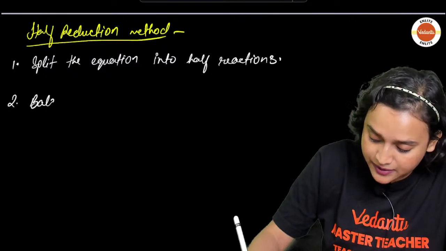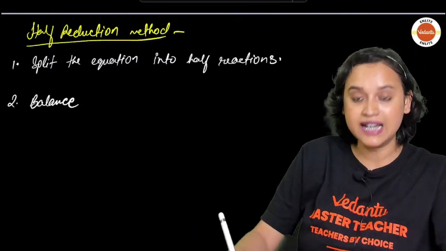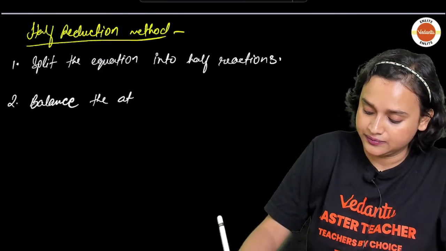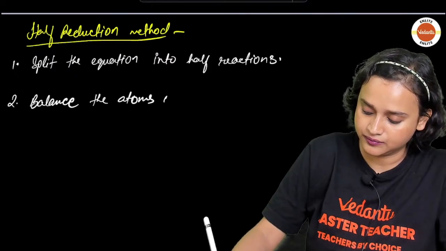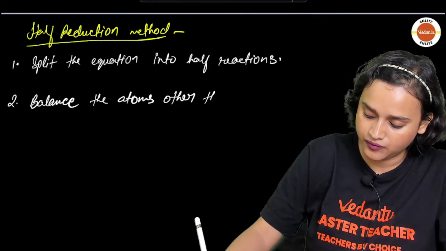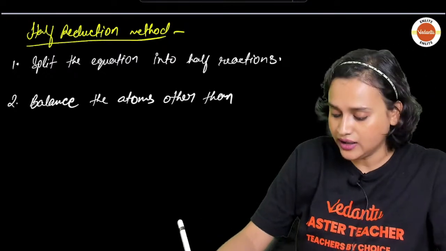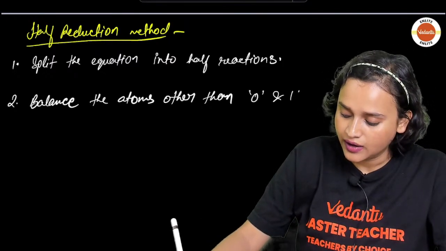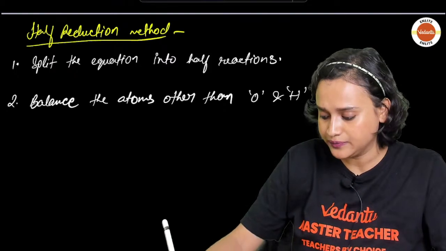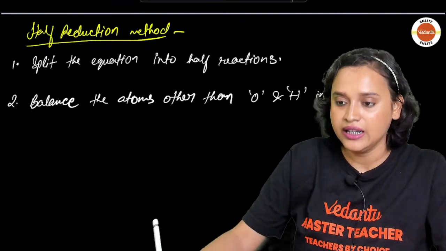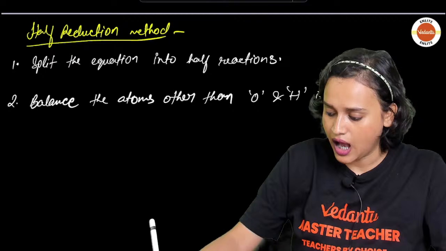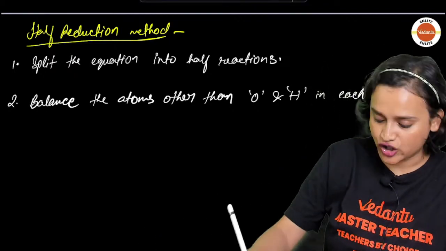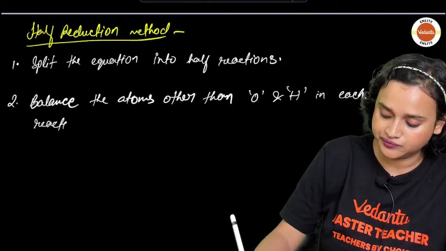Balance the atoms other than oxygen and hydrogen in each half reaction individually.